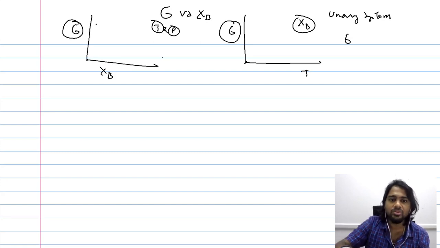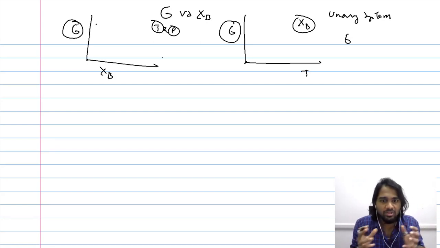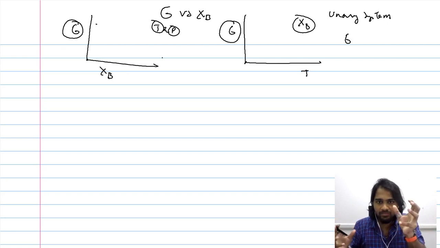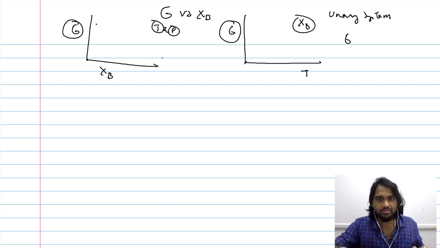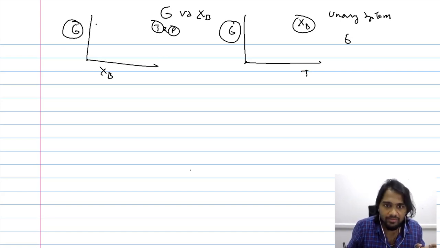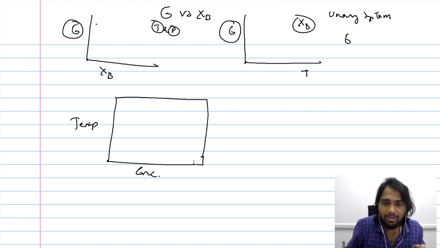So, like we considered for the unary system, when we introduce the condition that our goal is not to quantify the amount of Gibbs free energy, but just to identify the phase with the lowest Gibbs free energy, then it is possible for us to have a phase diagram which in this case would be dependent on the concentration and temperature. So what we have now established is a binary phase diagram that is dependent on the concentration and the temperature.